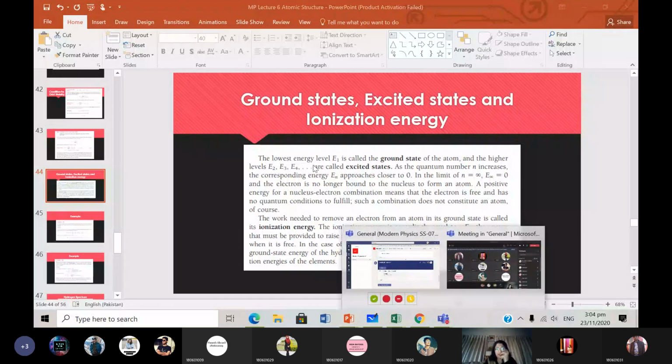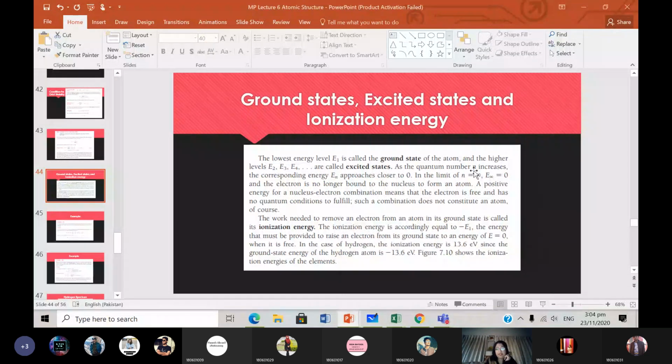Yes, it is. Okay, so the lowest energy level is called the ground state of the atom. The higher energy levels are E2, E3, E4, and so on, where n equals 1 represents the ground state, and n equals 2, 3, 4, etc. are the higher states, known as the excited states. So the first excited state corresponds to n equals 2. As the quantum number n increases, the corresponding energy En approaches closer to 0.